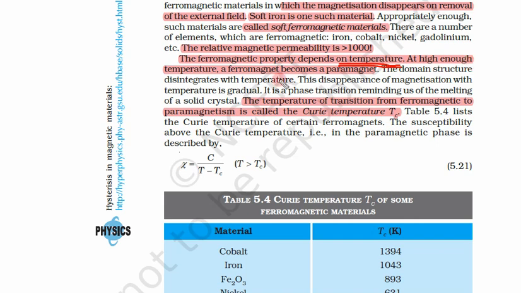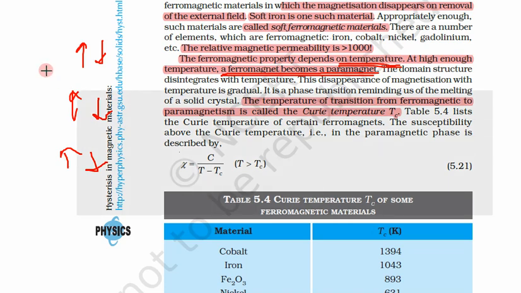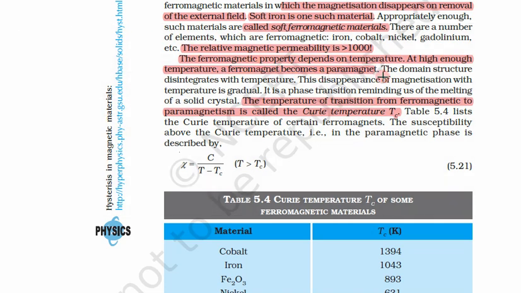At high enough temperature, a ferromagnet becomes a paramagnet. So at very high temperature what happens? A ferromagnet becomes a paramagnet. Why? Because there is enough energy to break the domains. So the domains start breaking at high temperature, and this ferromagnet becomes a paramagnet.